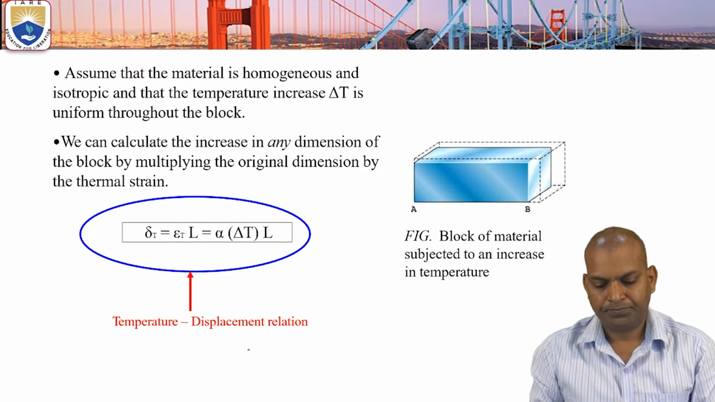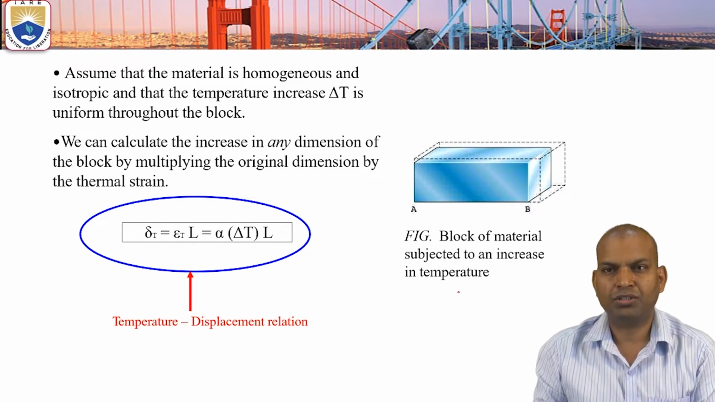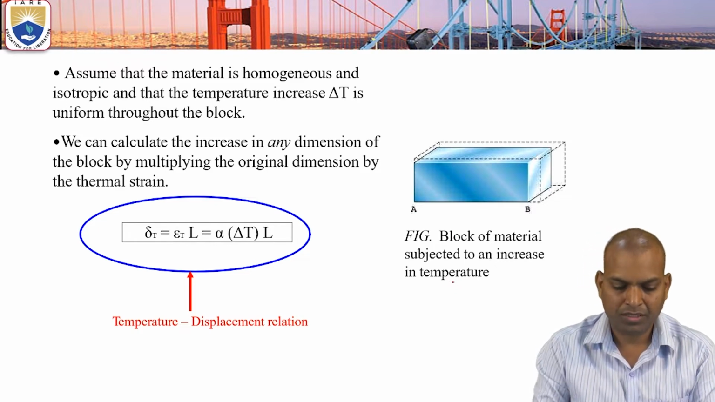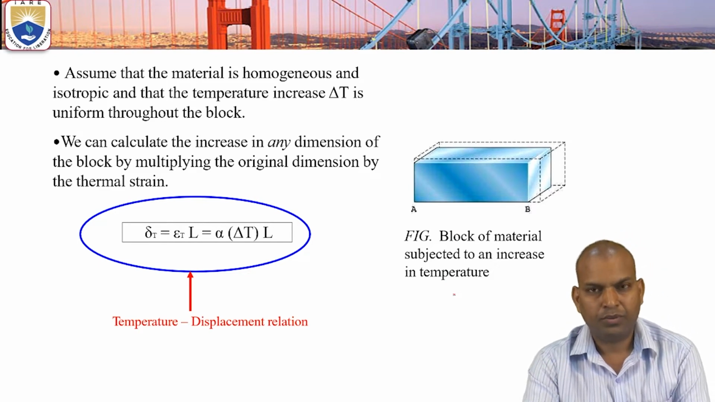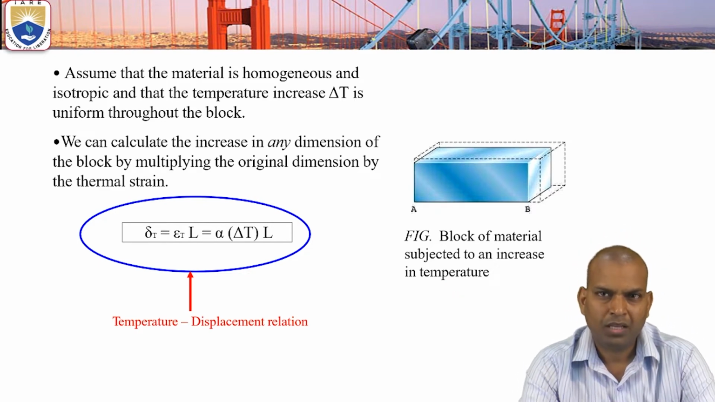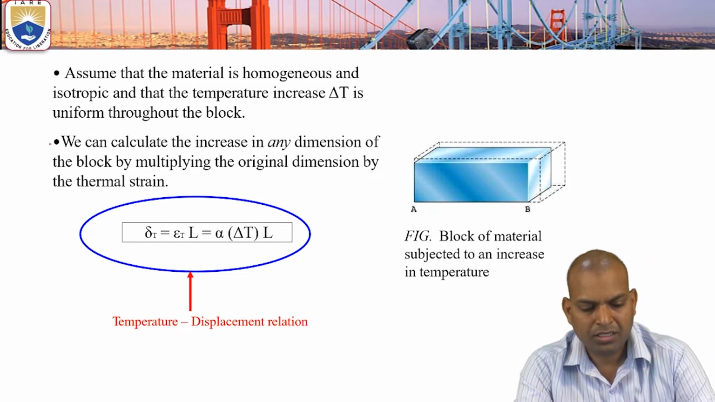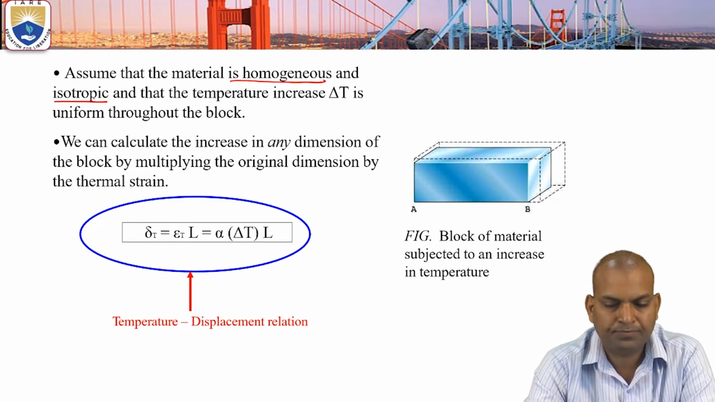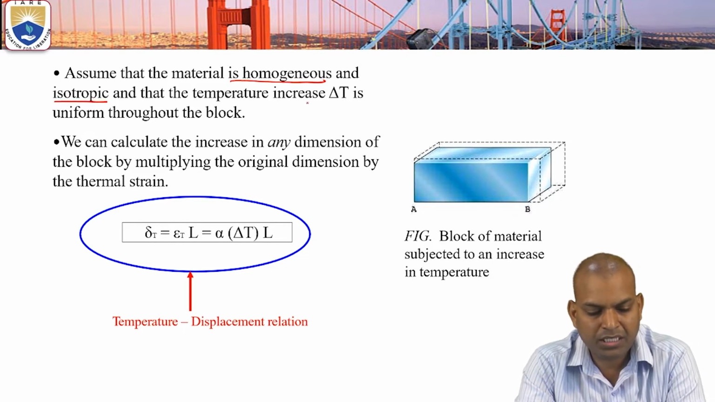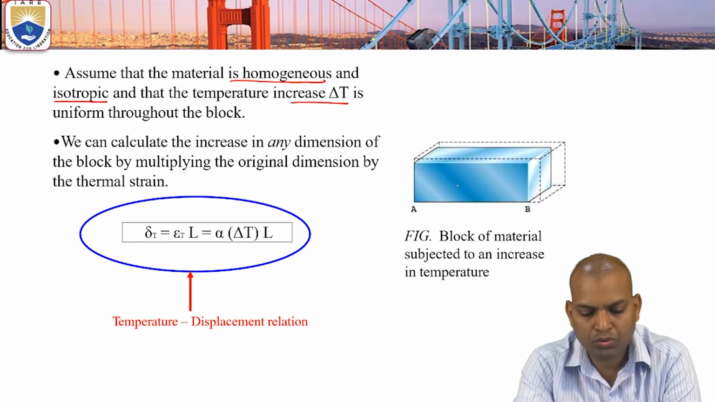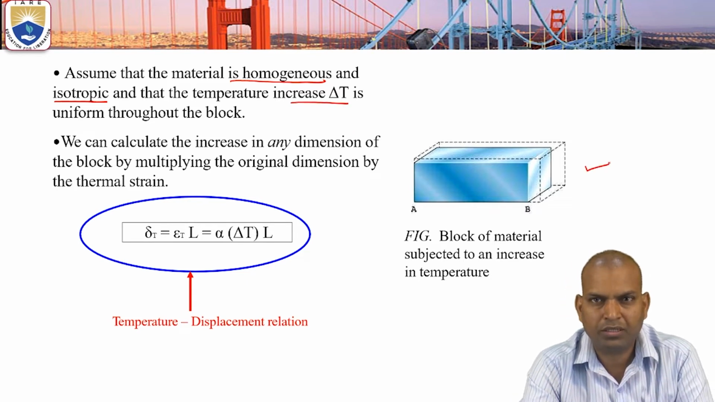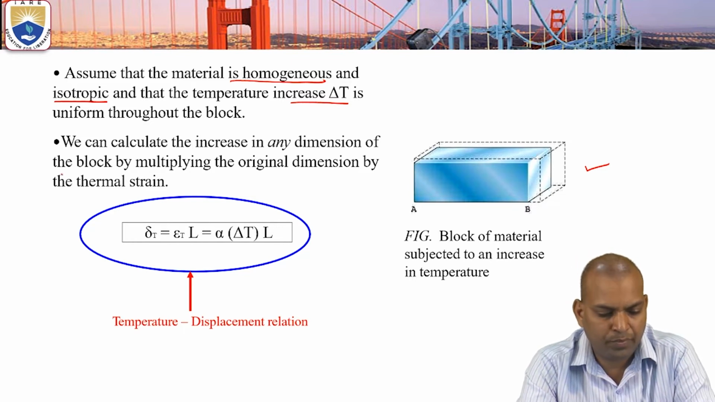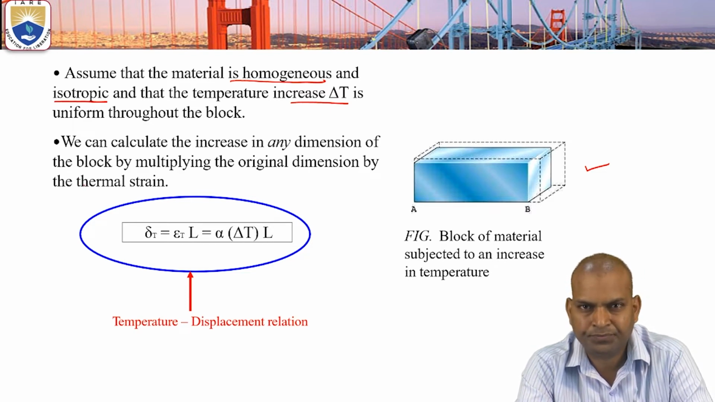Now here the block of material is subjected to an increase in temperature, as already discussed, but some of the points we can discuss more. The material we consider here is homogeneous and isotropic, and the temperature increase delta T is throughout the block. So we can find the increase in any dimension of the block by multiplying the original dimension by the thermal strain.